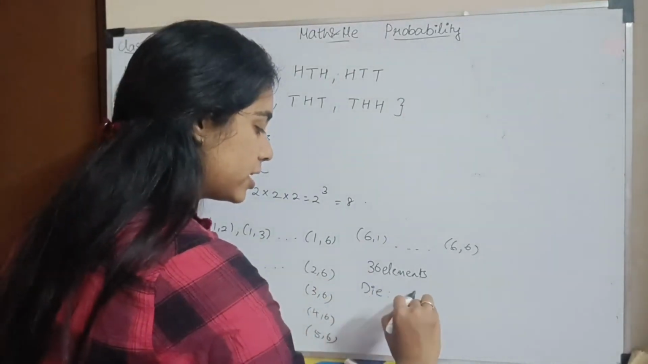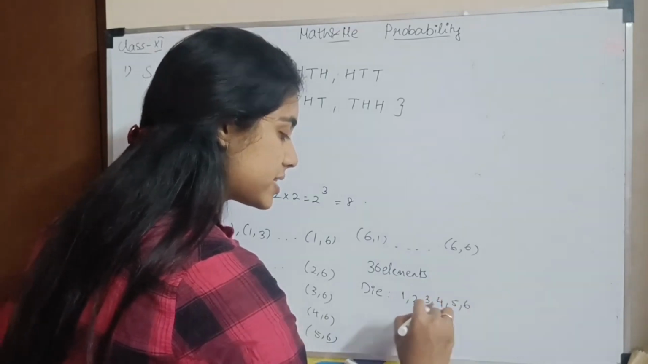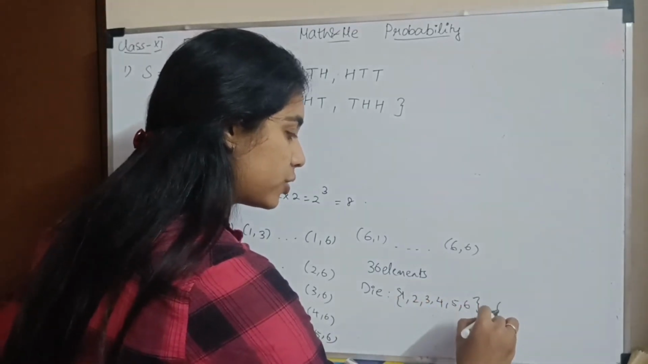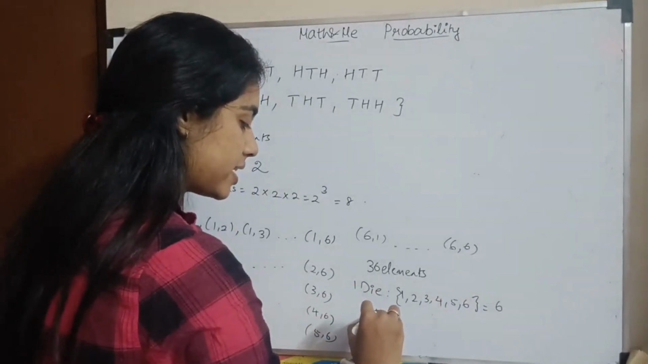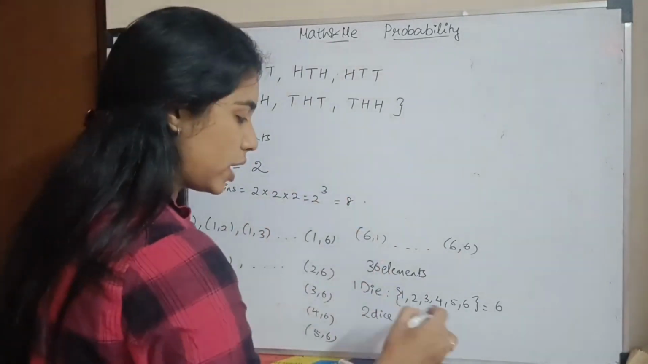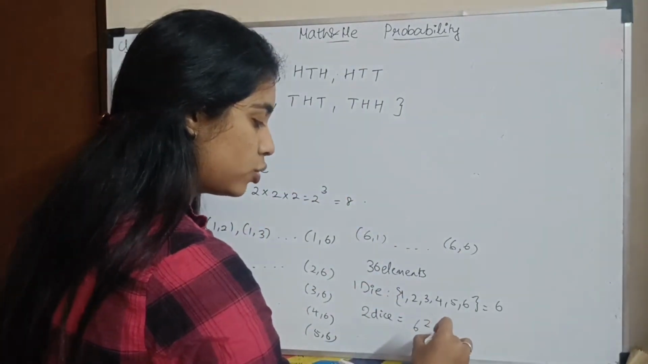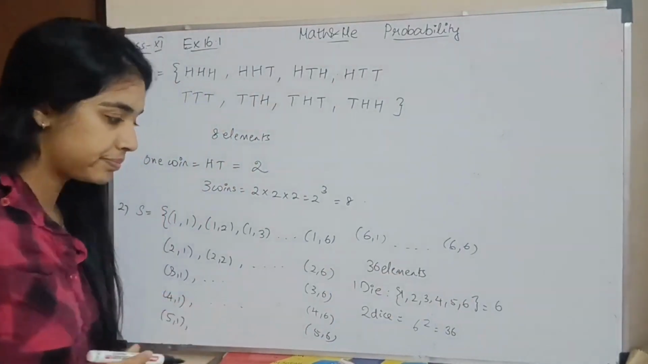In a die you have 1, 2, 3, 4, 5, 6. Which means how many do you have? You have 6. So you have either 1 die. How many will there be in 2 dice? We just saw. If you have 3 coins, 2 to the power 3. If you have 2 dice, 6 to the power 2, which is 36. So you get 36 elements. Okay?